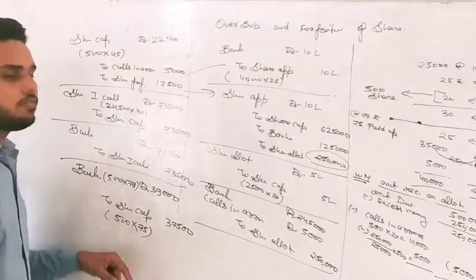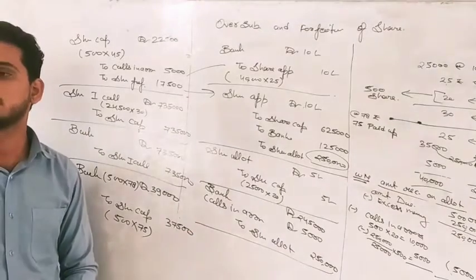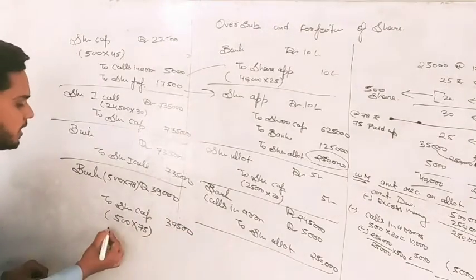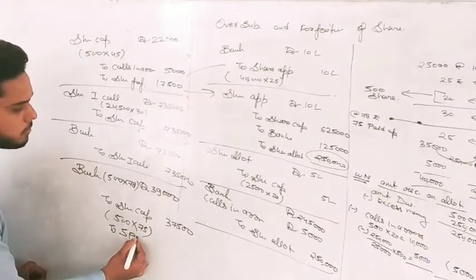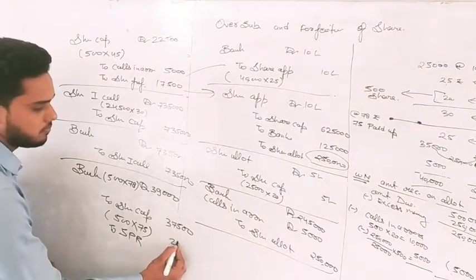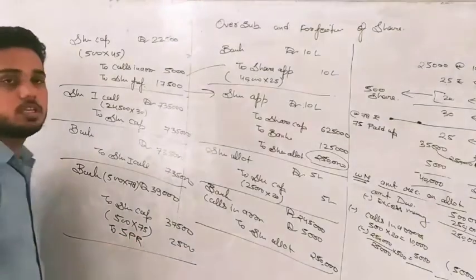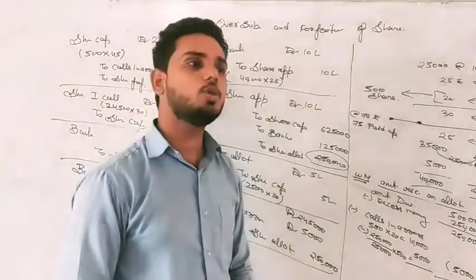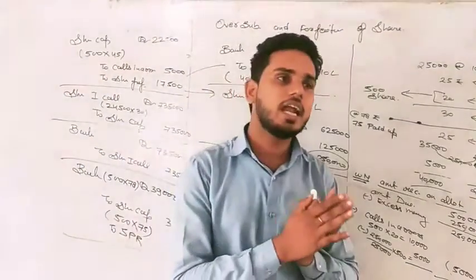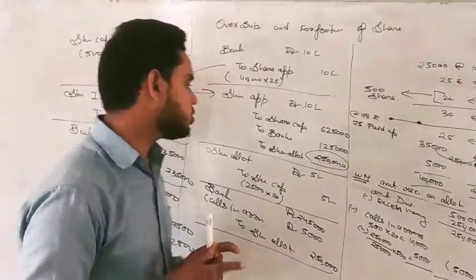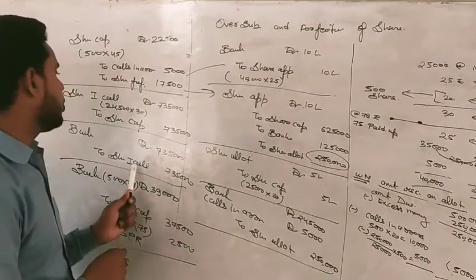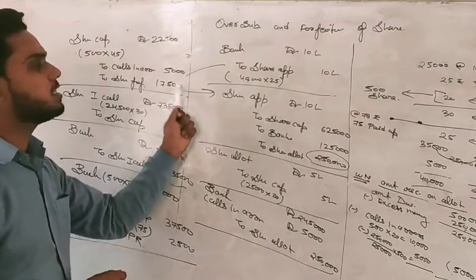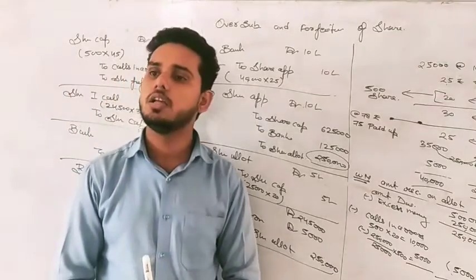So why are we getting a difference on the credit side? The extra amount that we receive, and that is SPR. Right? That means you have not used even a single rupee at the time of reissue. That also means you can transfer the whole amount of share forfeiture, 17,500, to capital reserve.